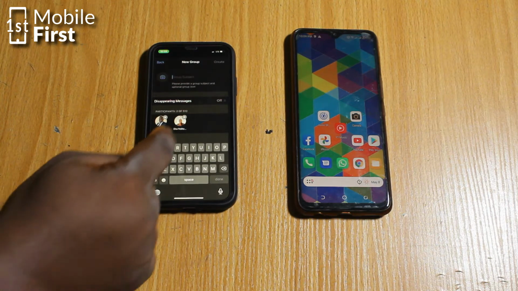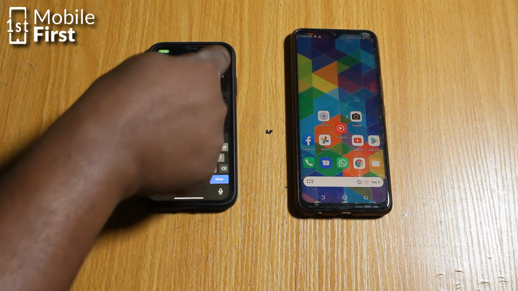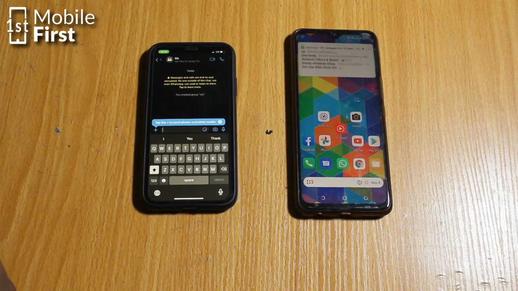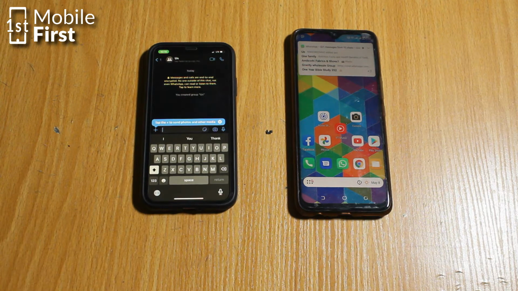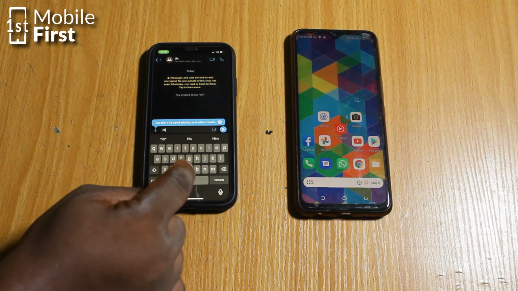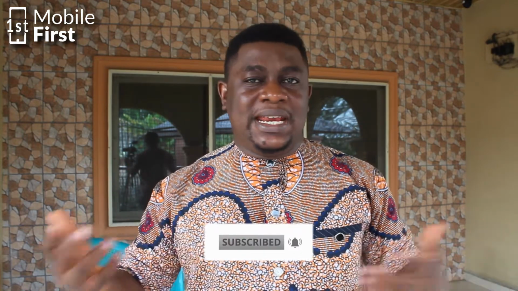Now, why it is important for a third party to be the one creating the WhatsApp group and adding you and the person is that since you have already been blocked, you will not be able to see this person on your contact list to add the person to the WhatsApp group. So irrespective of how you want to do it, you can add yourself and another person, make the person an admin so that the person will now add the person who had blocked you, anyhow you want to do it. But there has to be a WhatsApp group and some other person will have to add the person that blocked you into that WhatsApp group.